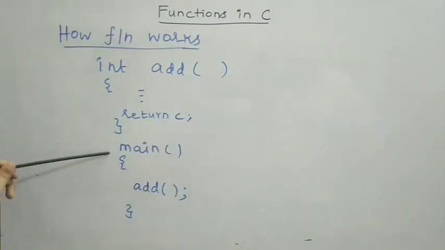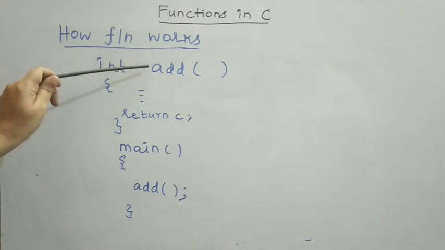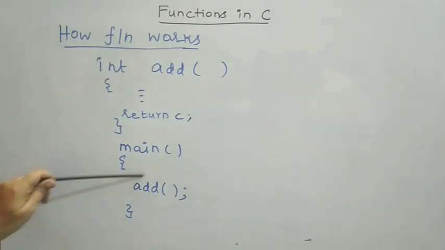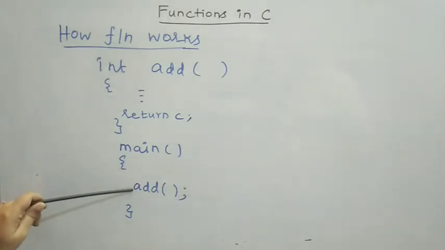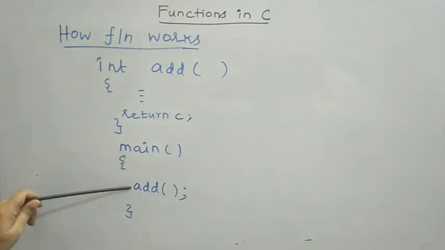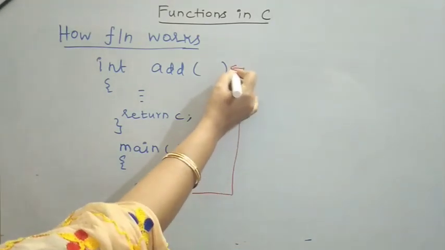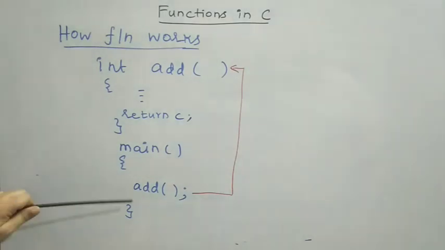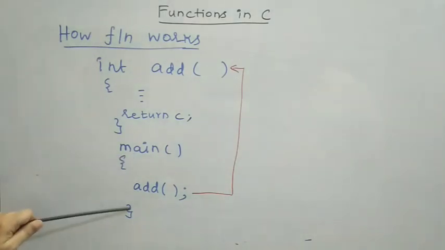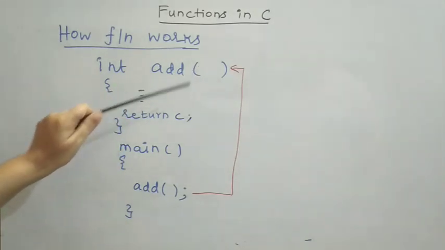When I execute my program, execution starts from the main function. If I want to call this function, I have written a function call. The function call will call the function. Whenever I find a function call statement inside my main function, control will be transferred to that particular function.